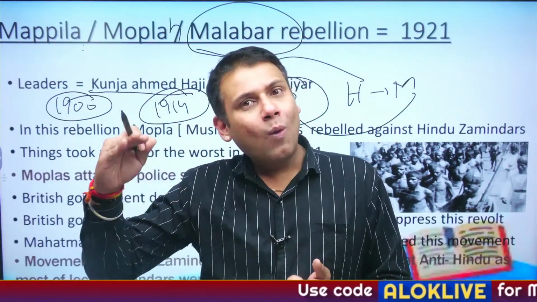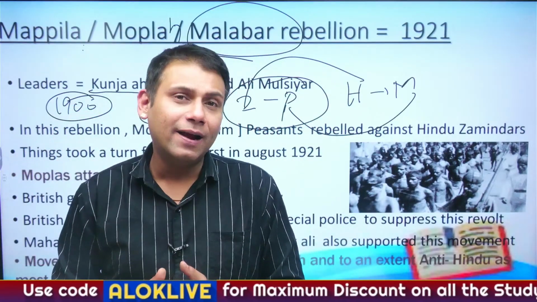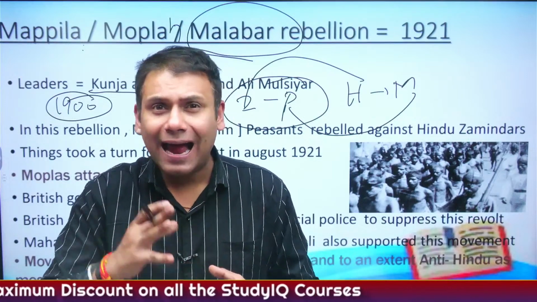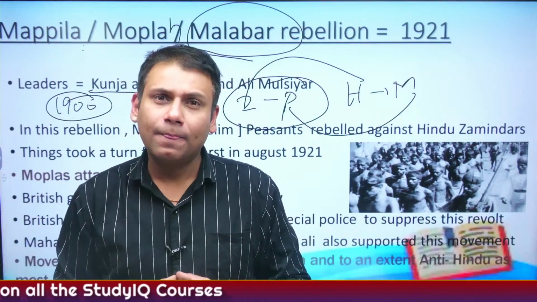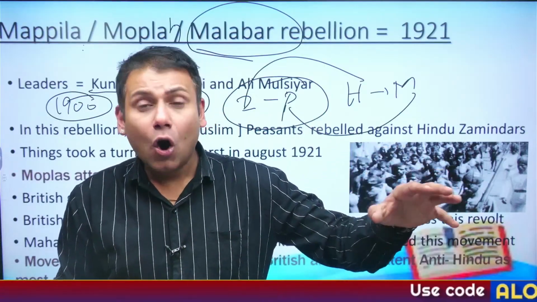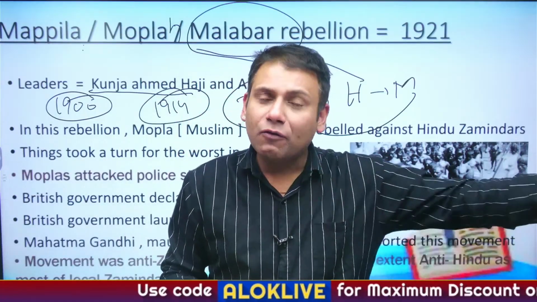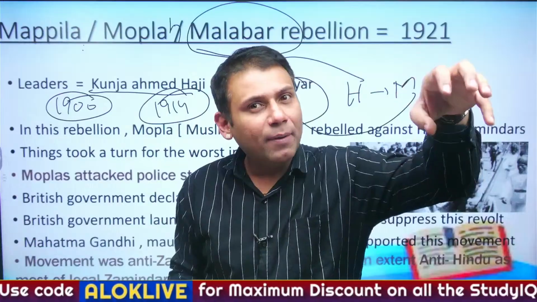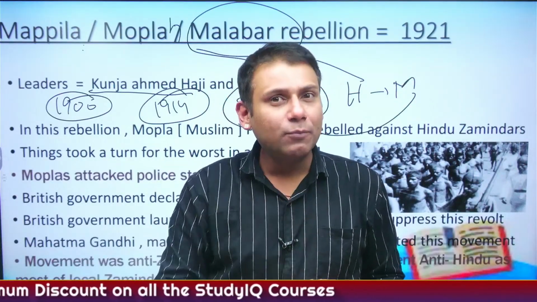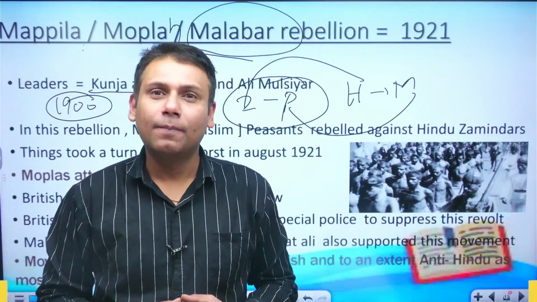Now, World War I ended around 1919, and after that, a harsh treaty was signed. That is referred to as the Treaty of Versailles and the Treaty of Sevres. As per the treaty, in the entire Turkey, all the Muslim symbols were destroyed. The Caliph was removed from his position and a democratic government was imposed in Turkey. This hurt the sentiments of Muslims across the world, and particularly the Muslims in India.